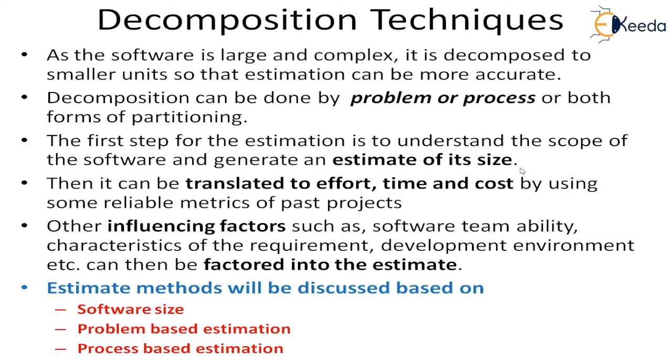Next is the size estimation step, which we do in a bottom-up approach, and then we translate it into effort, time, and cost, the actual parameters that we need from the estimation. And we do this by using reliable metrics of past projects, either in the organization or externally available from standard organizations like IFPUG and quality research organizations. And then we determine certain influencing factors, and we factor them into our estimate.